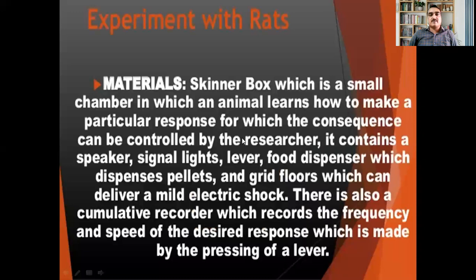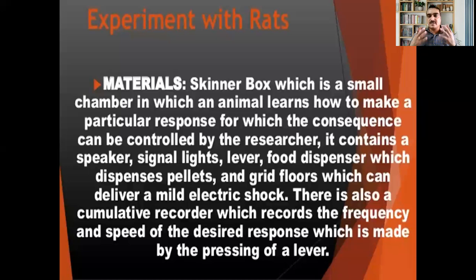Let's see. So the materials which were used by Skinner for his experiment: the Skinner box, which is a very small chamber in which an animal learns how to make a particular response for which the consequence can be controlled by the researchers.